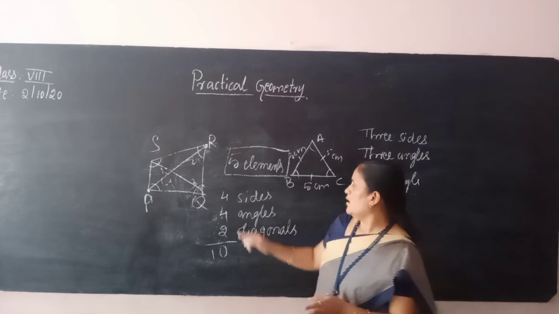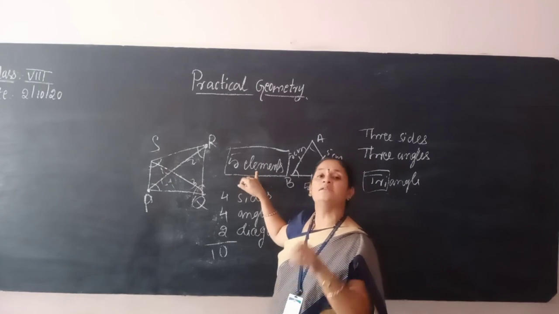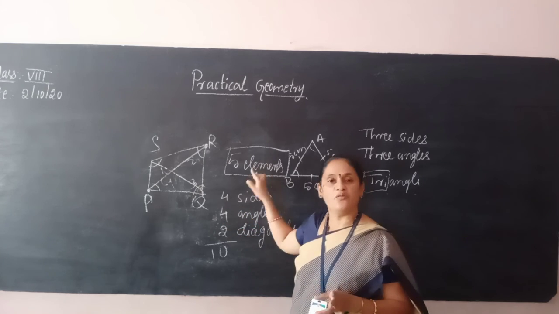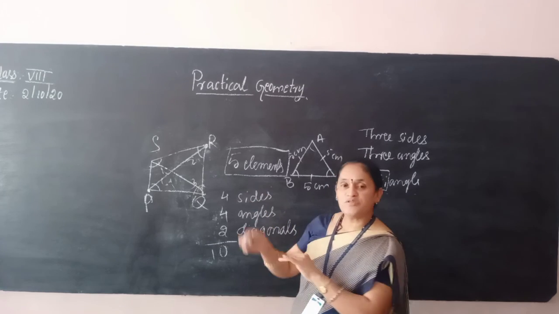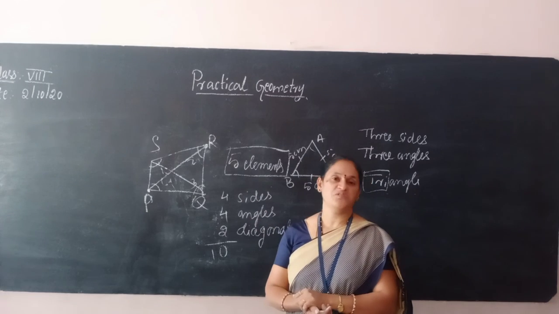Out of that, how many are required to construct? 5 elements are required to construct. So, what are those 5 elements? In which combination can we make it?